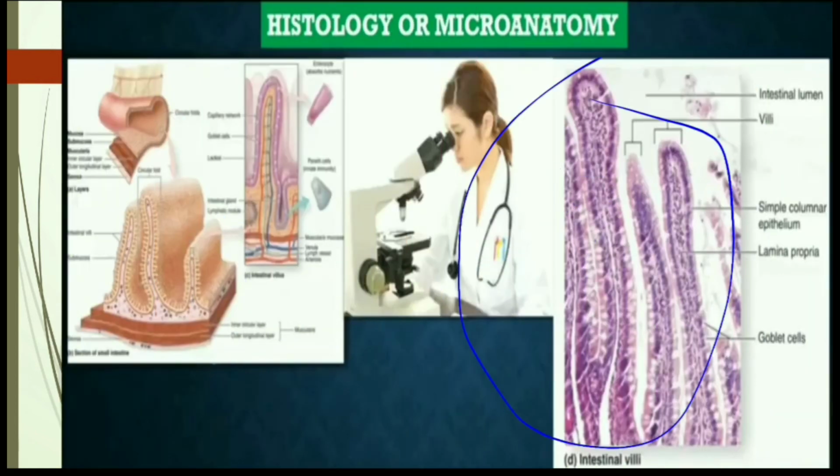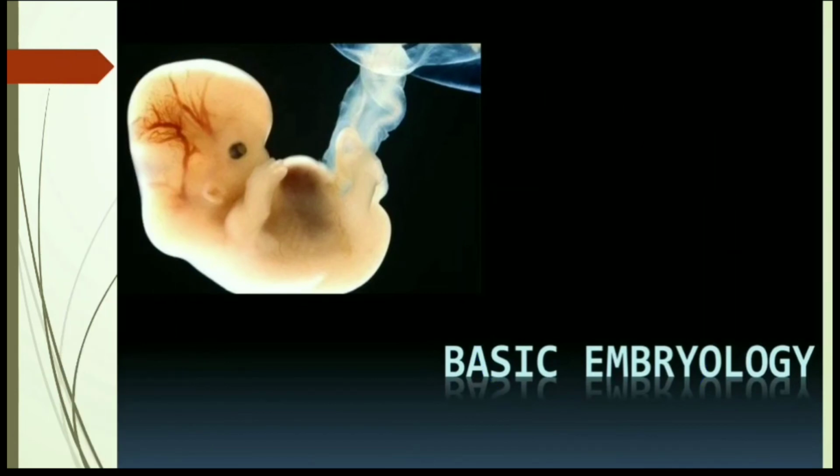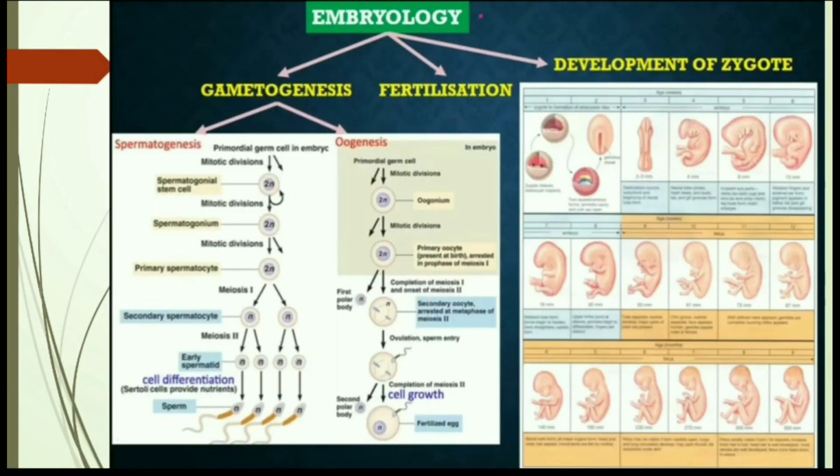Under embryology, we will discuss gametogenesis, fertilization and development of the zygote. Under gametogenesis, we will discuss spermatogenesis and oogenesis. Under fertilization, we will discuss how and where the sperm and ovum together form a single-celled zygote.